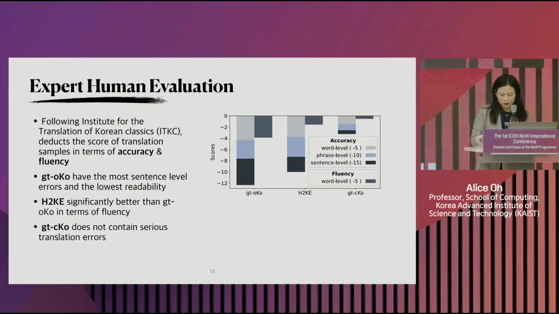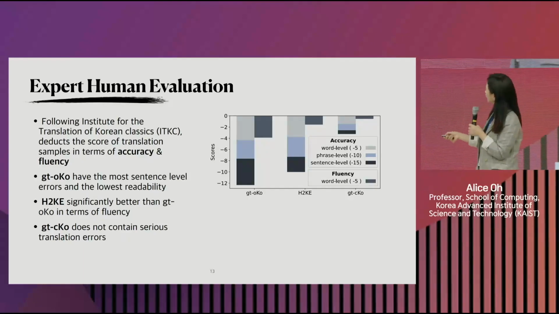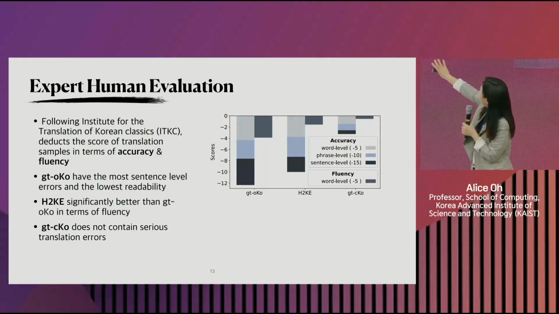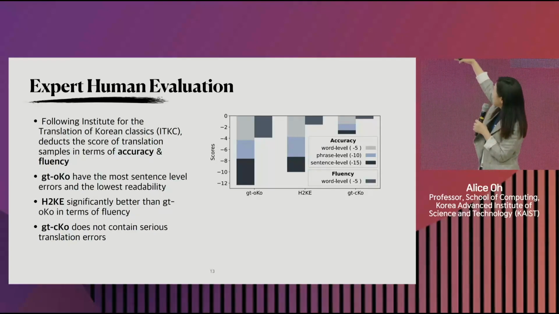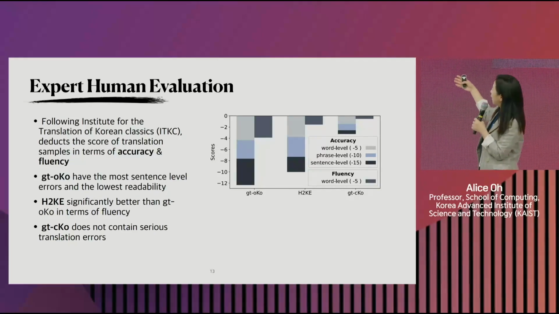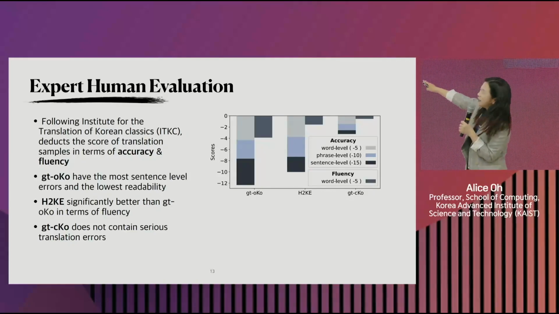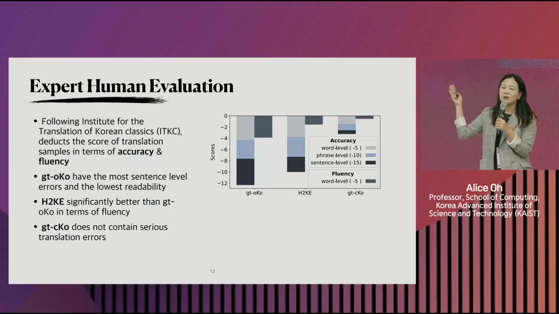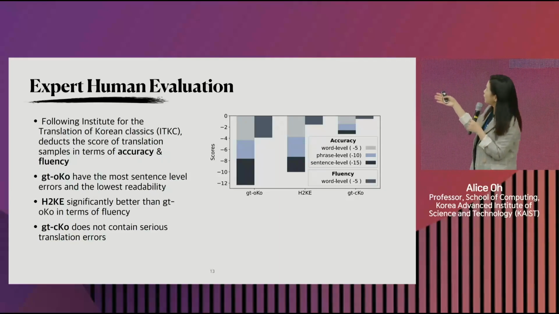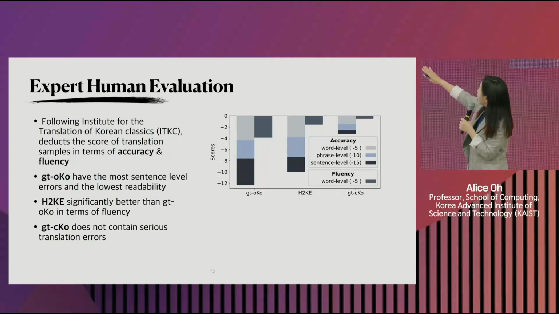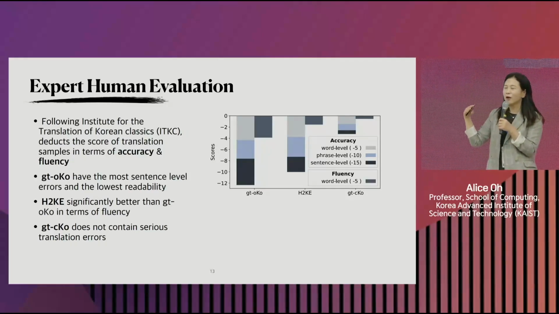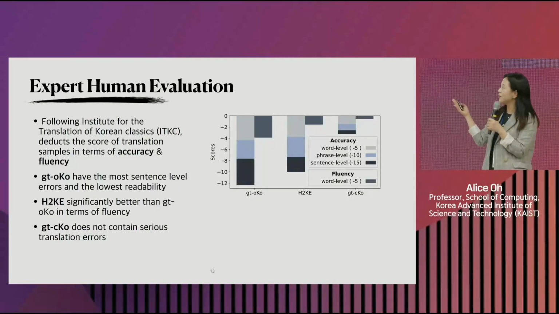And then that result is this column on the very right. So that's the human translation, and the size of the negative bar means the amount of deduction for the errors. GT means ground truth, meaning the human translation. And then in the middle is our model, called H2KE. And you can see at the word level, phrase level, and sentence level, there are more points deducted for errors in the translation.